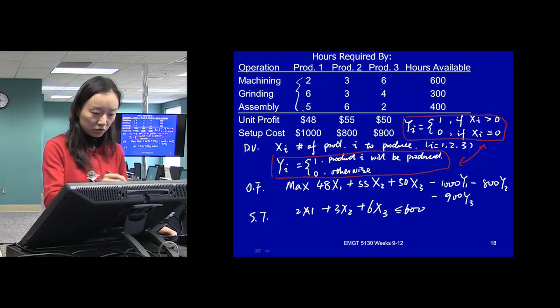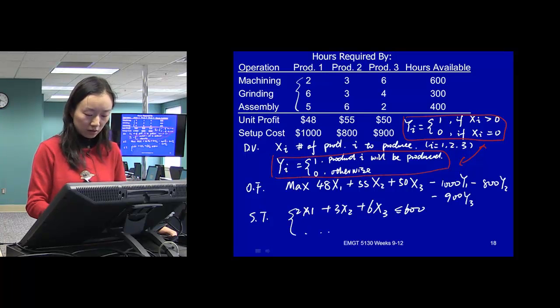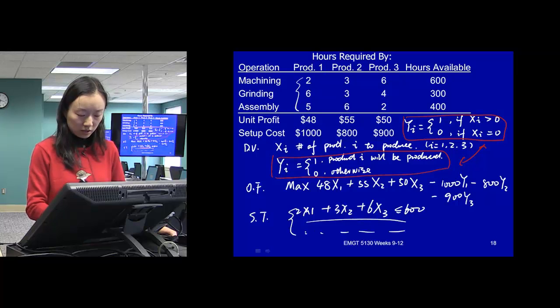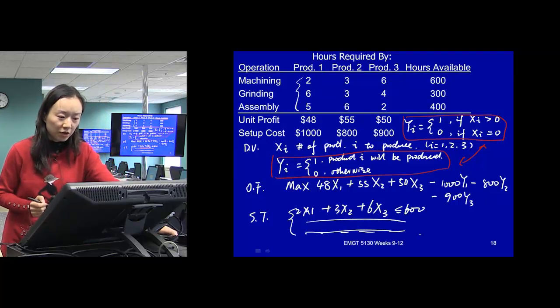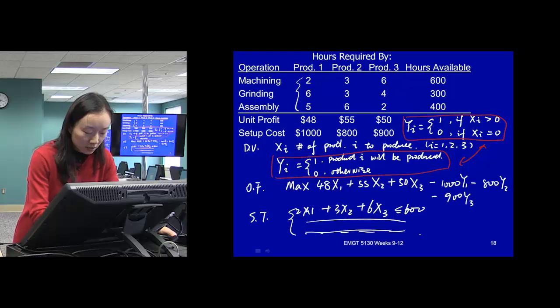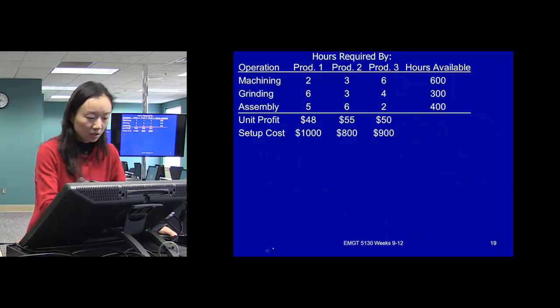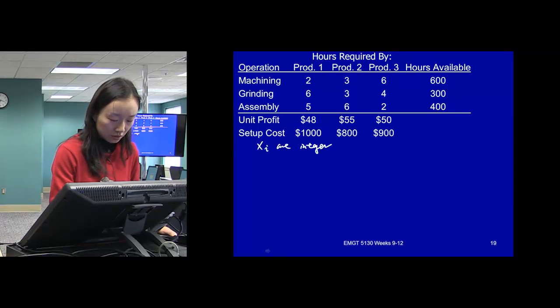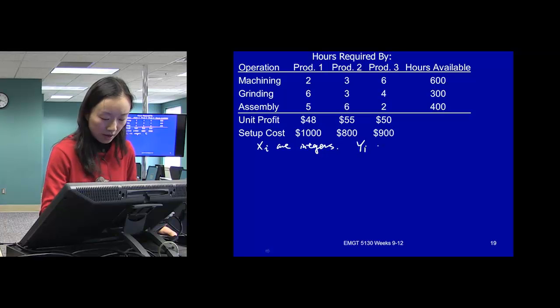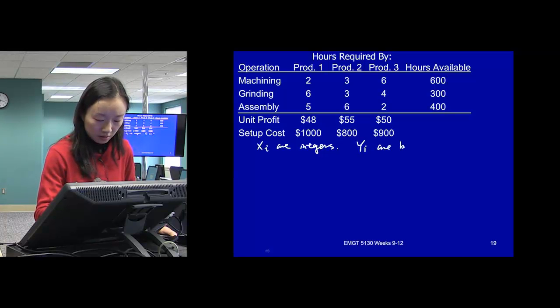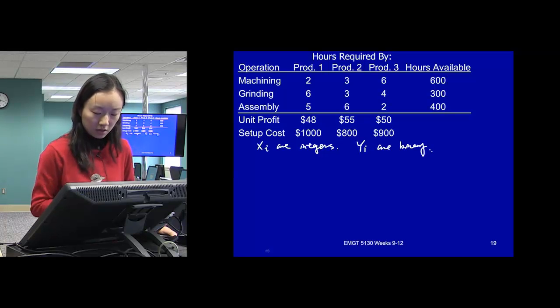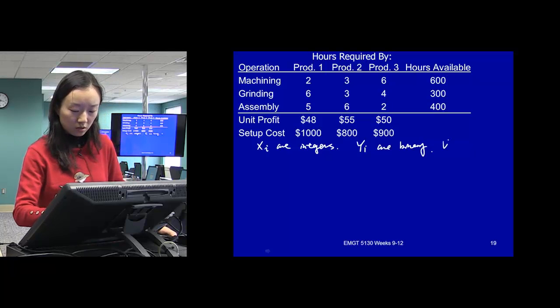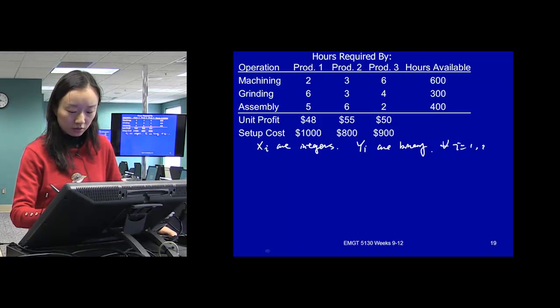So basically those constraints here, so I will write them. There will be 3 constraints here. And we need to have integer constraints, binary constraints. So xi are integers, yi are binaries, for all i from 1 to 3.